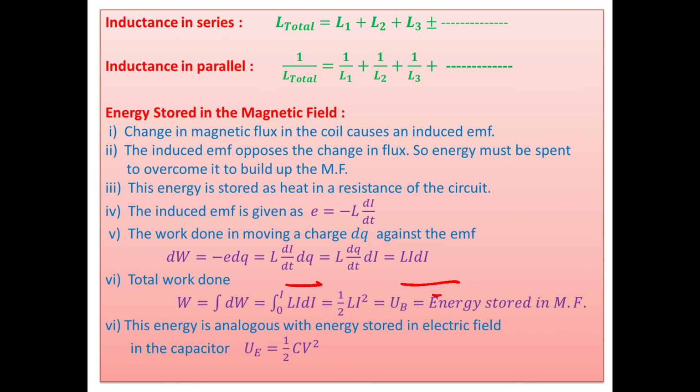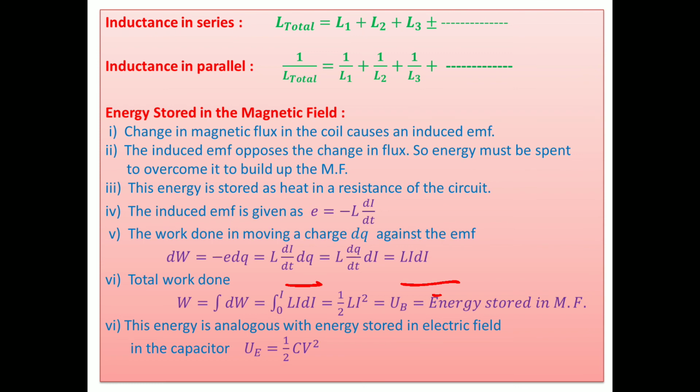Then total work done equals what? Same formula as discussed in the previous topic. W equals the integration of dw. Then the current increases from 0 to I. So integral of L i di gives half L I square, or UB. This is the energy stored in the magnetic field. That means work should be done against the induced EMF.